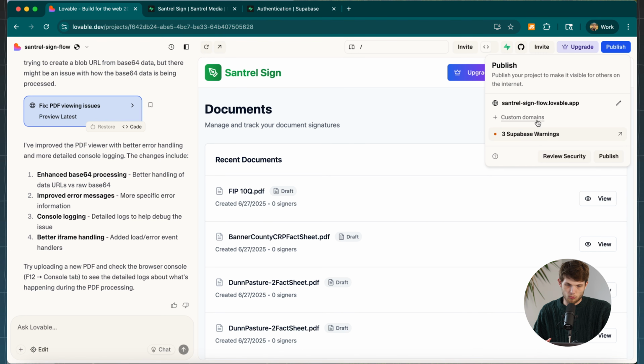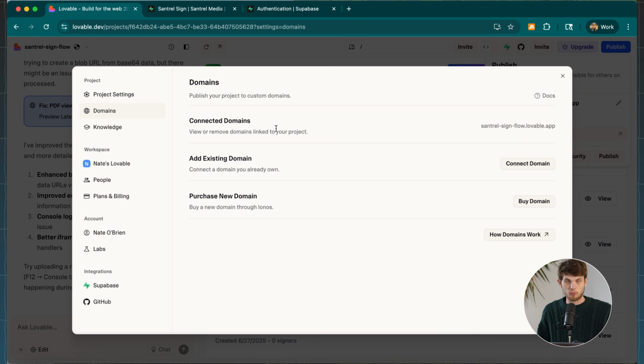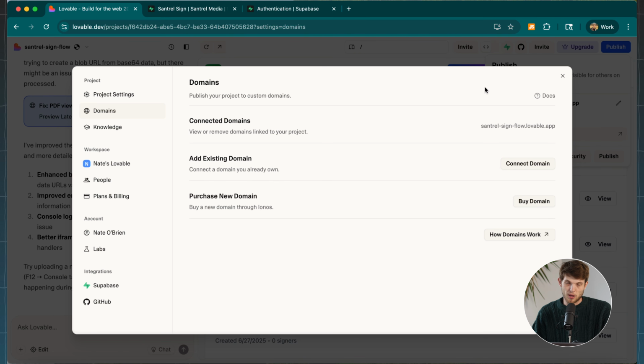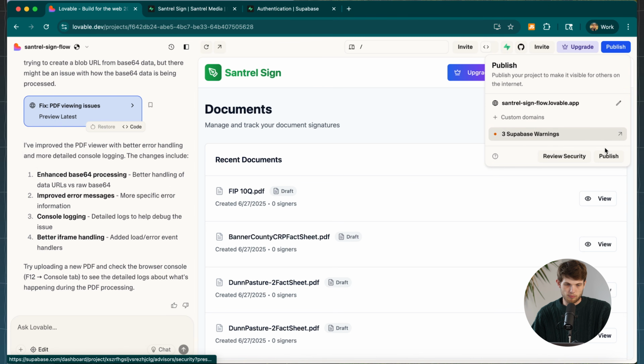But let's say that you are ready to go. You can either click publish or you can click on custom domains. And if you already have a domain, you can connect it right here. This could be any domain that you can think of. If you bought it on some other website, you can connect it right here. You can also purchase a domain. Lovable will connect you with a domain broker. So you can do that, or you can publish it without having any of those special domains.